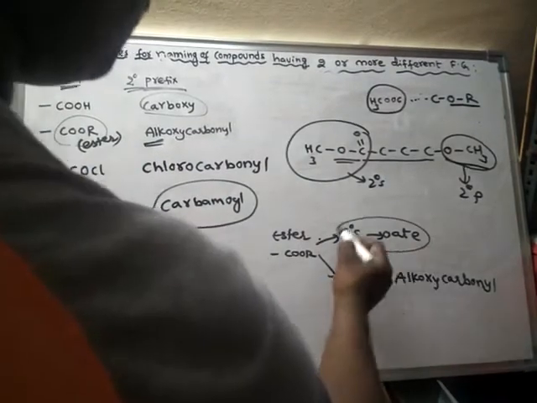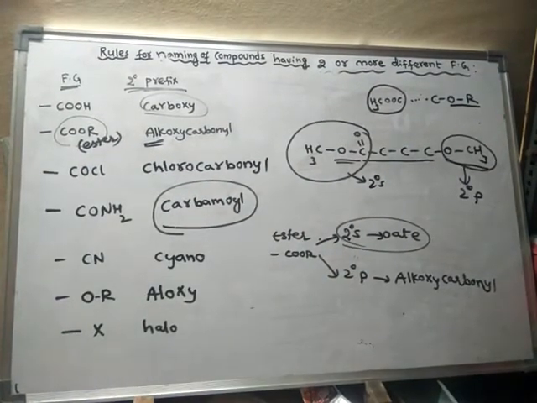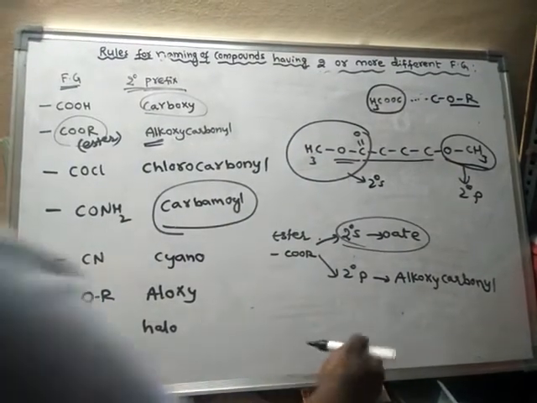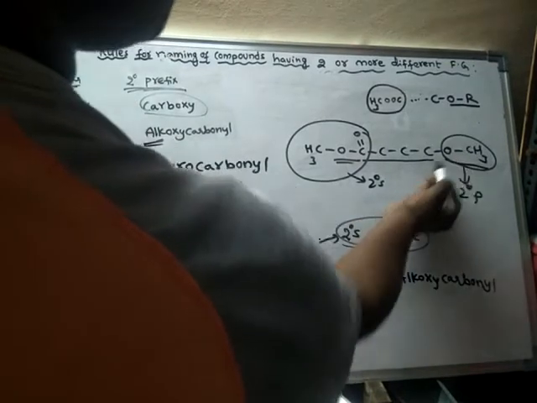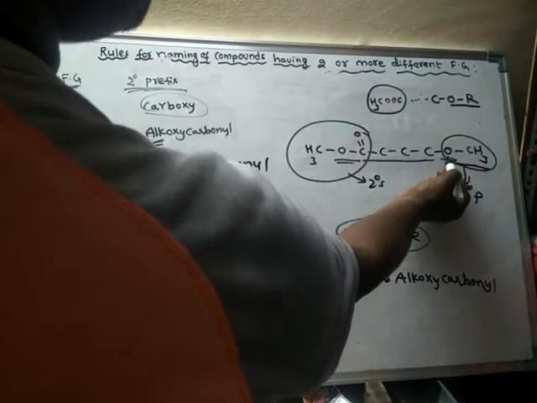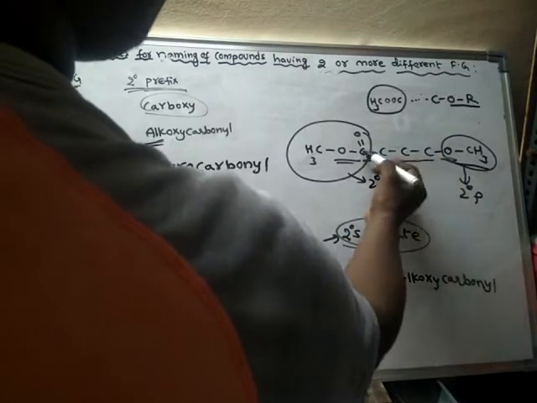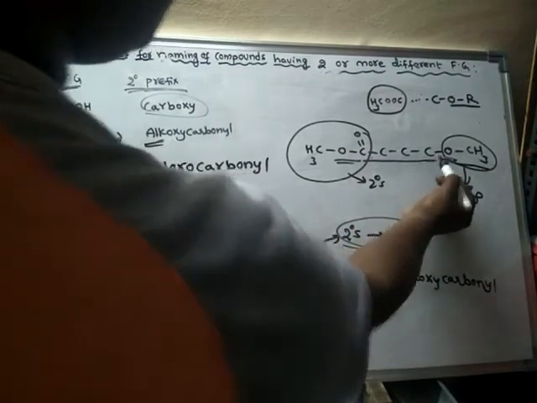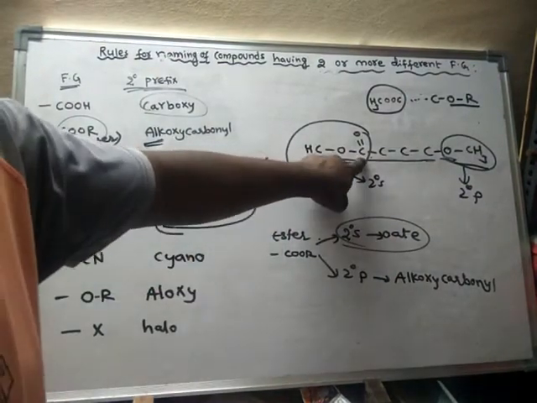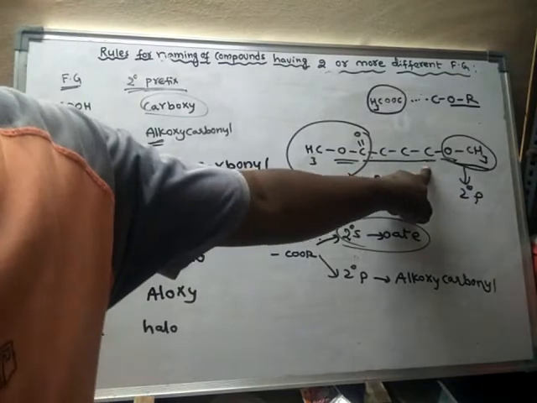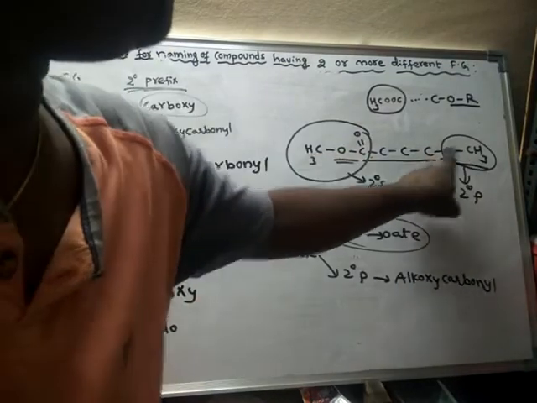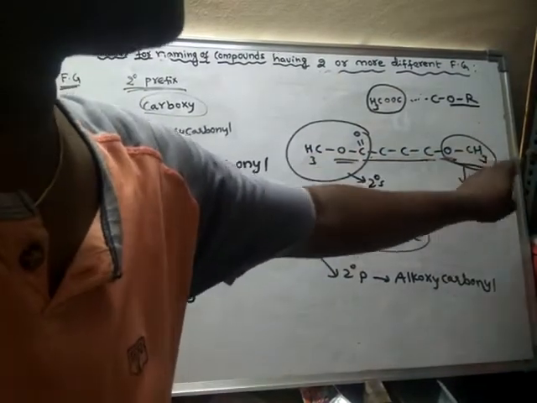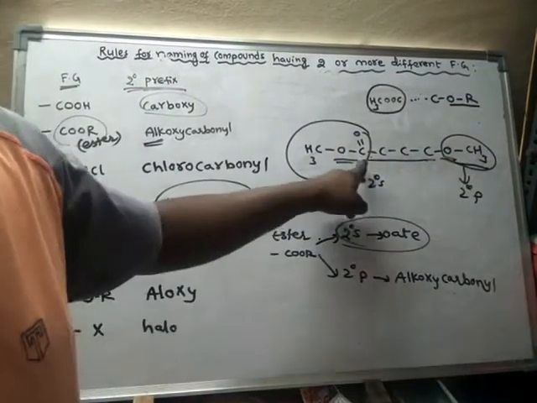Now we have to use this name. What is the name of this particular compound? Now count how many carbons there are: 1, 2, 3, 4. This carbon is not continuous with this carbon, because oxygen is present between them, hence the chain is broken. The parent chain is only from this carbon to this carbon, a continuous carbon chain. This is not a part of the parent chain. Now 1, 2, 3, 4.